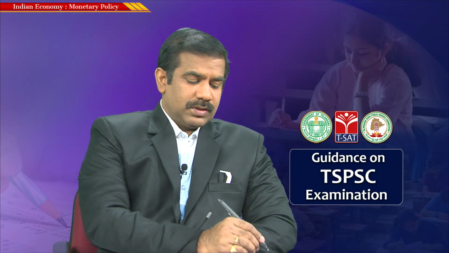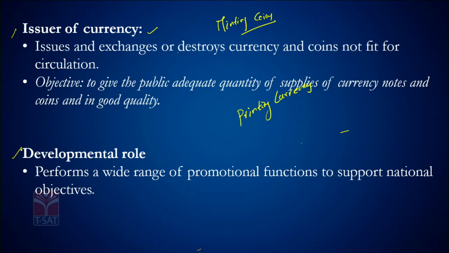The other important function is the developmental role. RBI performs a wide range of promotional functions to support national objectives. So what are the national objectives? Let's say the government of India recently came up with ambitious policies and various initiatives for financial inclusion, to bring more people into banking and provide access to banking services.